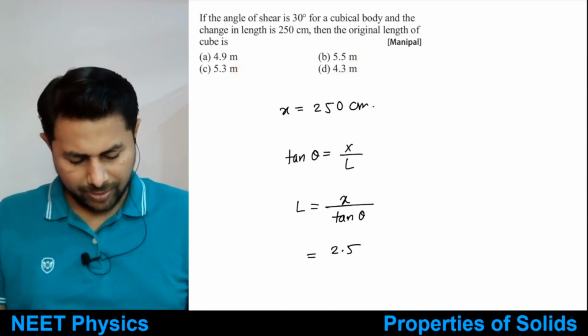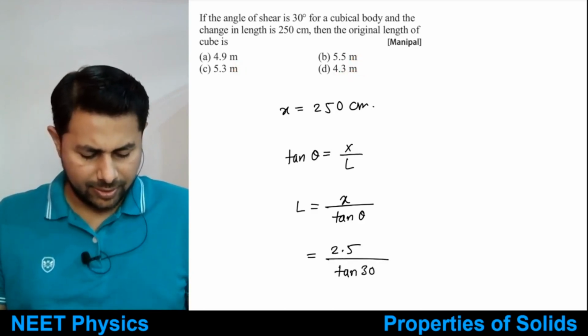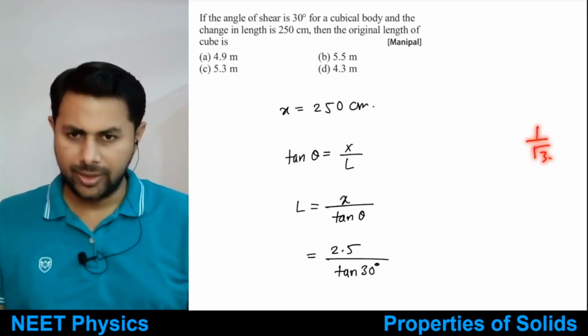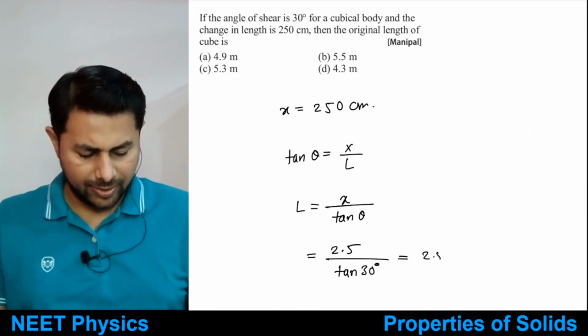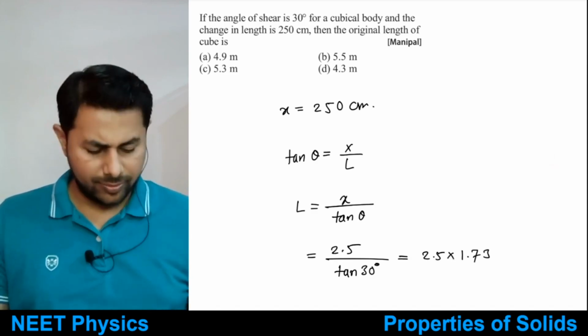So 2.5 meters divided by tan of theta, which is tan of 30 degrees. So how much is that? 1 by root 3. Root 3 goes to the numerator. So 2.5 multiplied by root 3. Root 3 is 1.732.